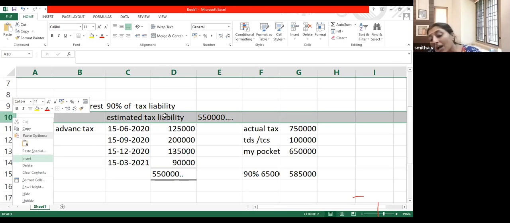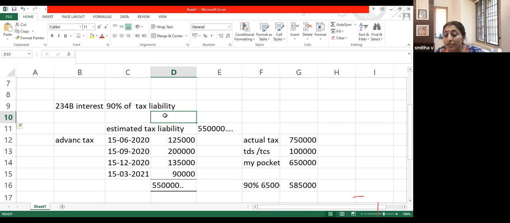That also let me explain. How much you should have paid as 234B interest. See, your shortage is 1 lakh. Even if the shortage is against 90%, once there is a shortage, you have to pay interest on the entire amount of shortage, not on 90% minus amount paid, not on 5,85,000 minus 5,50,000. You have to pay interest on your total liability minus amount paid, 6,50,000 minus 5,50,000. 1 lakh into 1 by 100. That is, rate of interest is 1% per month.